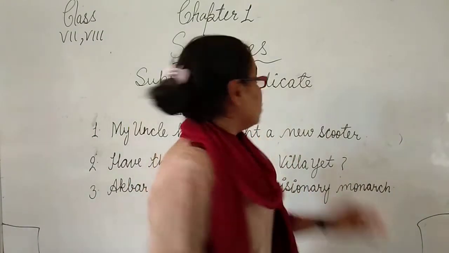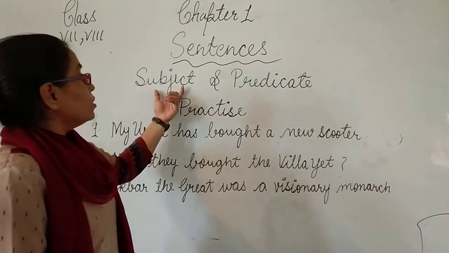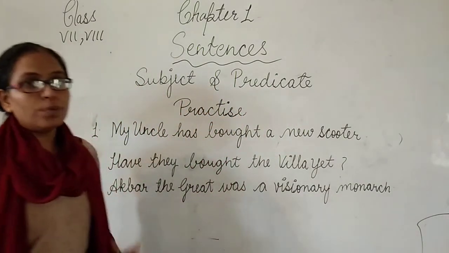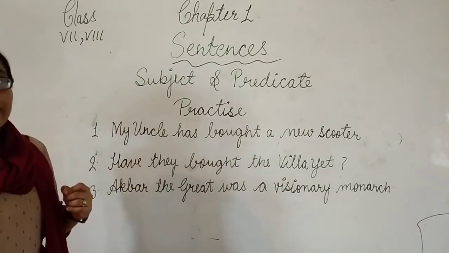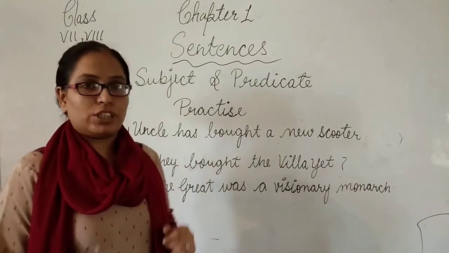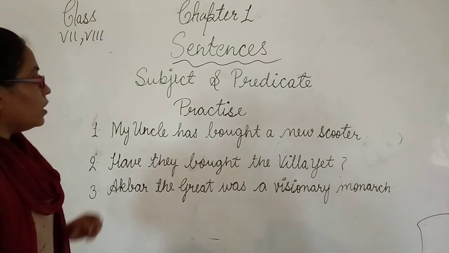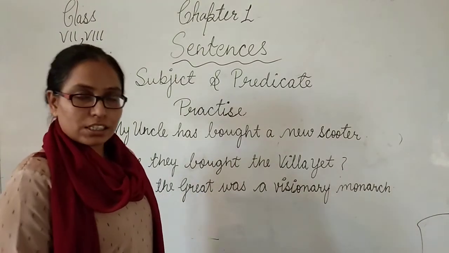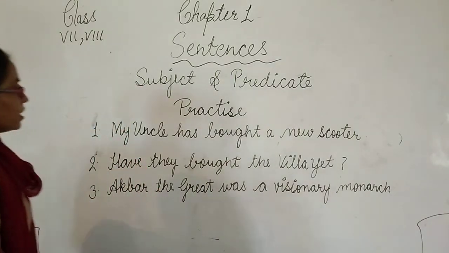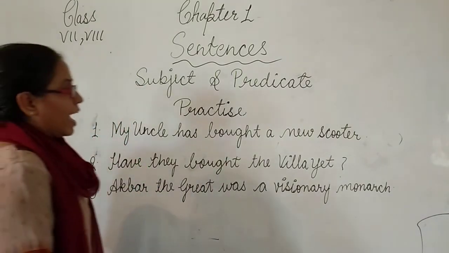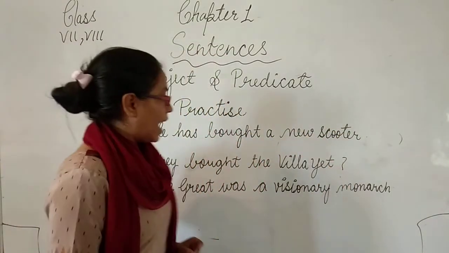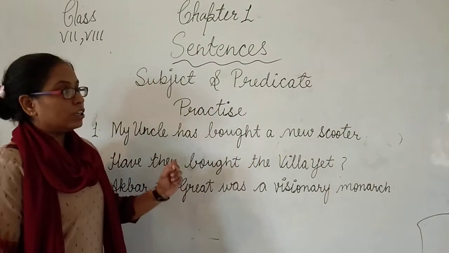Let's do 3 questions related to the subject and predicate. In these sentences, we have to underline the predicate and circle the subject. Okay, I am repeating the question: we have to underline the predicate and circle the subject. Let's read the sentence number 1. My uncle has bought a new scooter.